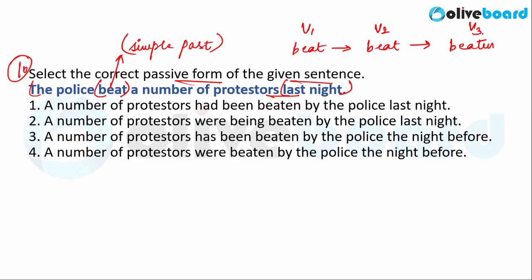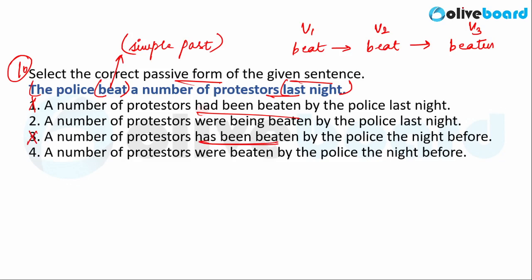Now let us start negating options, that is, let us start eliminating options. Option 1 here uses had been beaten. So had been beaten is not simple past tense. Had been beaten is past perfect tense. So you can negate option 1. Option 3 says a number of protesters has been beaten. Has been beaten is present perfect tense. So you can negate option 3 also.